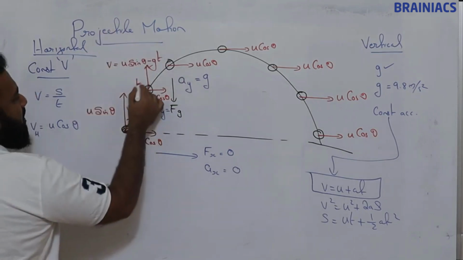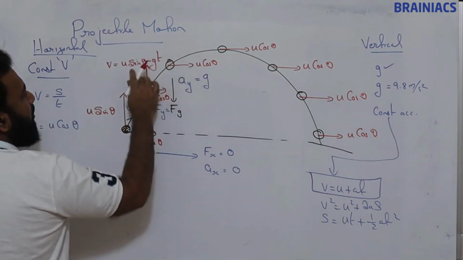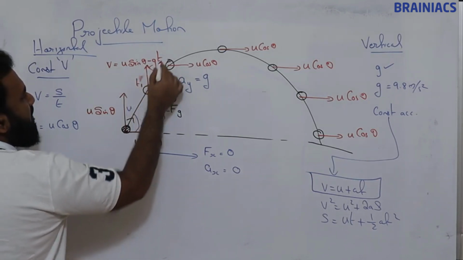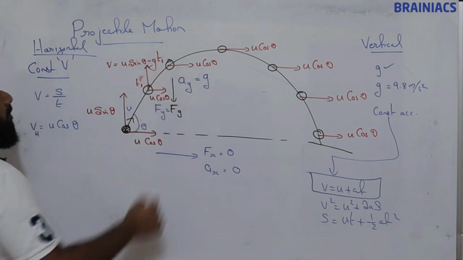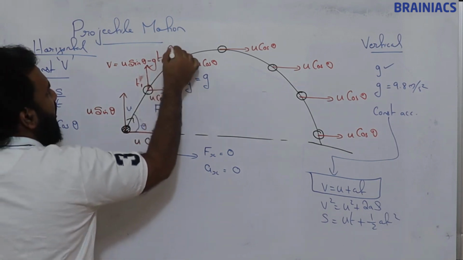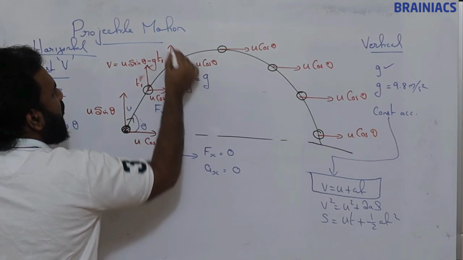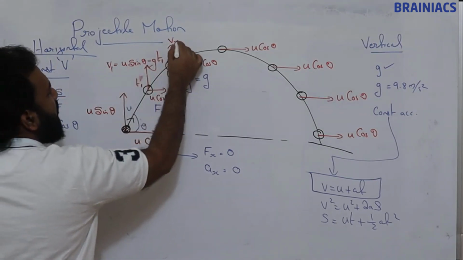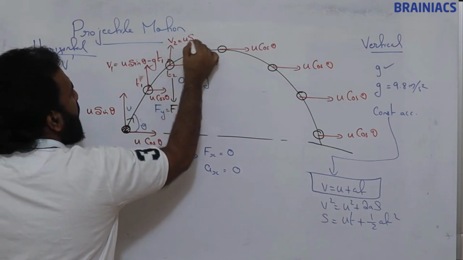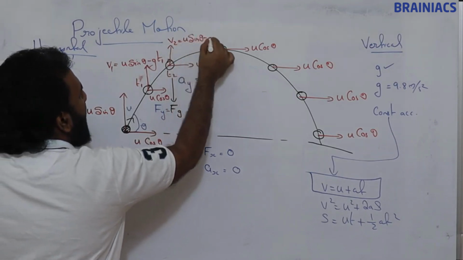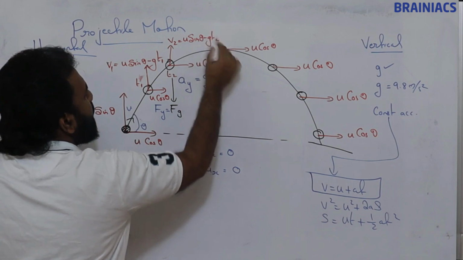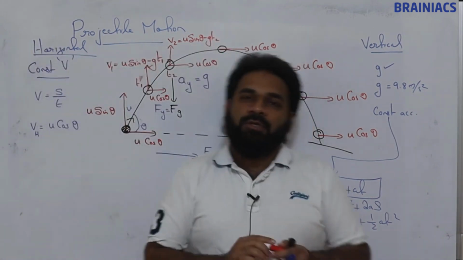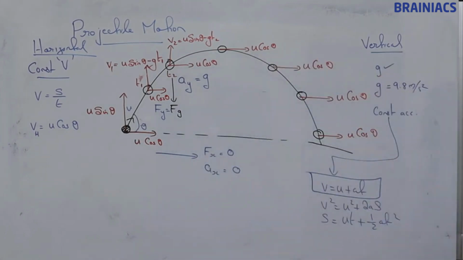If the time instant the ball reaches here is t1, we put t1 here. Now what about this one? If the time instant is t2, then v1 is u sin theta minus g t1, and v2 is u sin theta minus g t2. Any confusion? Okay, note it down.